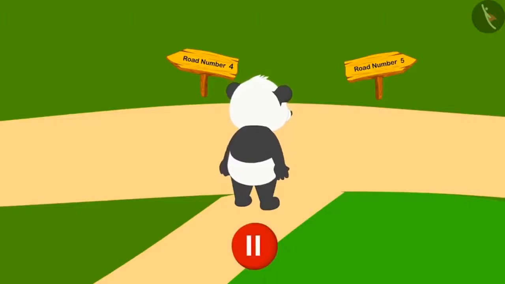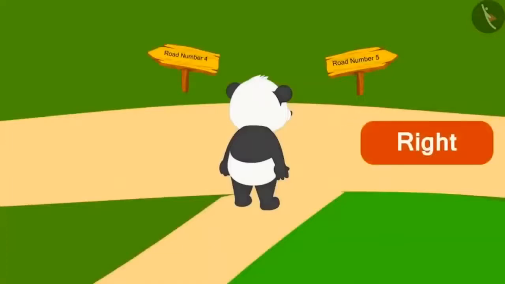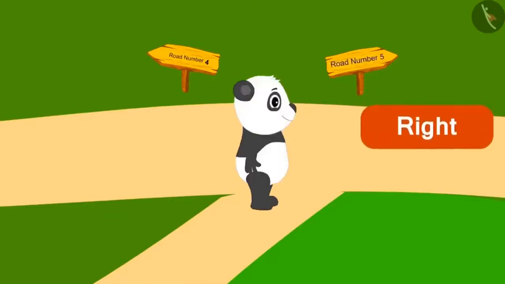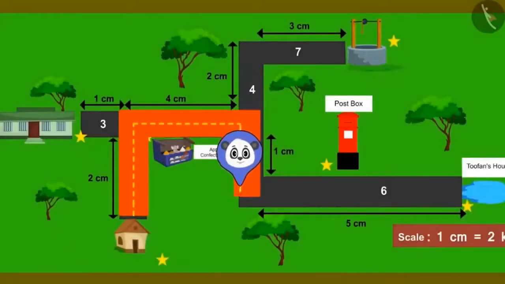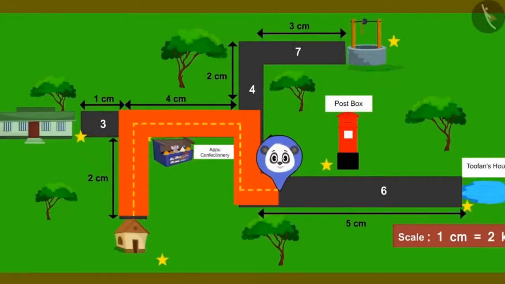Well done, kids! You have found the right answer. Road number 5 is on the right hand side of Golu, so he will have to turn right to go to road number 5. Golu has now started walking on road number 5. Reaching the end of this road, he went to the left on the last route of his journey. The road started at number 6.